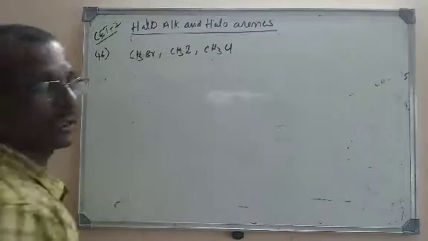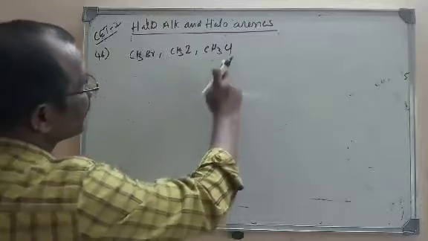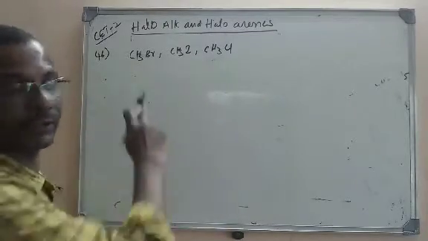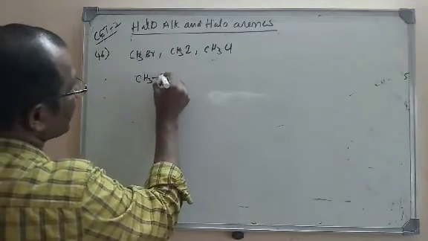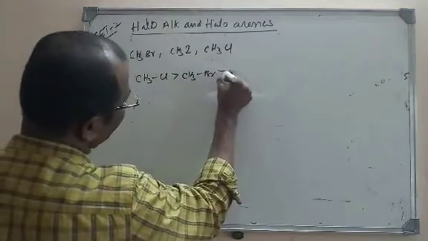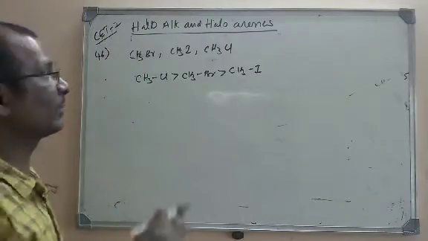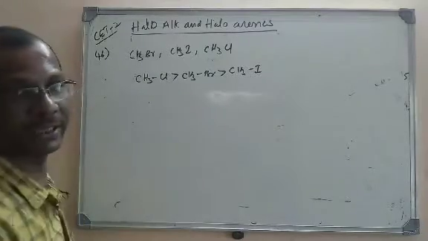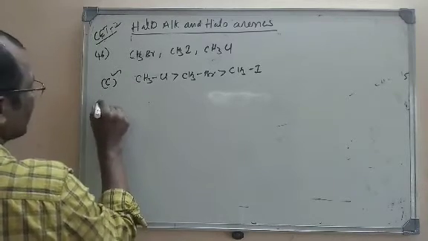The more electronegative the halogen atom, the more polar the C-X bond. Here chlorine is the most electronegative and iodine is the least electronegative among the three. So greater polarity exists for CH3Cl than CH3Br than CH3I. It is nothing but the electronegativity difference between carbon and the halogen atom. The greater the difference, the greater the polarity. Here the right option is C.